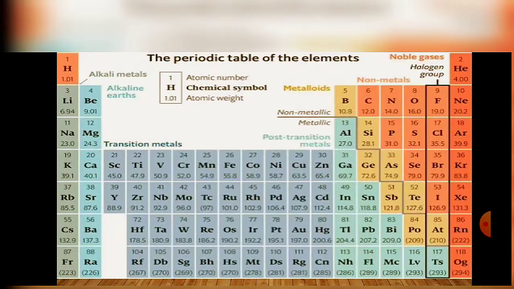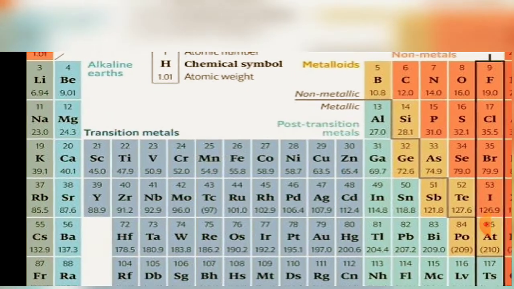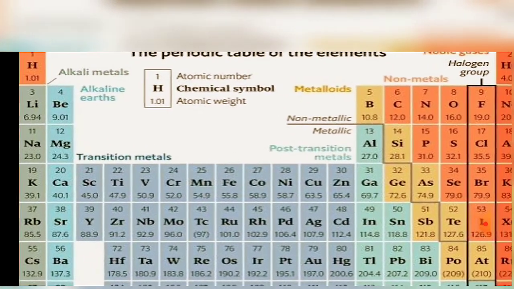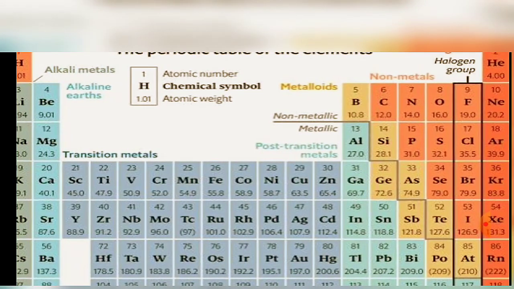For example, hydrogen has atomic number one, and after that helium has atomic number two, without any difference in the gap. All the elements arranged in the periodic table have continuously increasing atomic numbers without any irregular gaps. For example, hydrogen has 1, helium 2, lithium 3, beryllium 4, boron 5, 6, 7, 8, 9, 10, and so on.